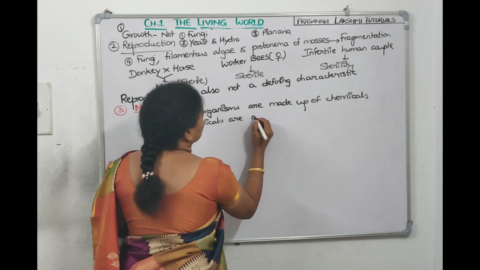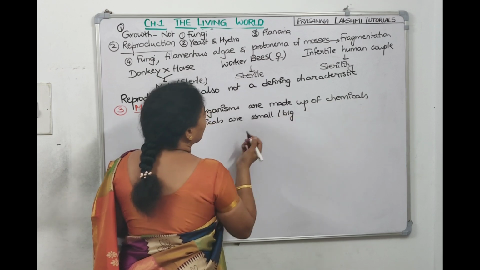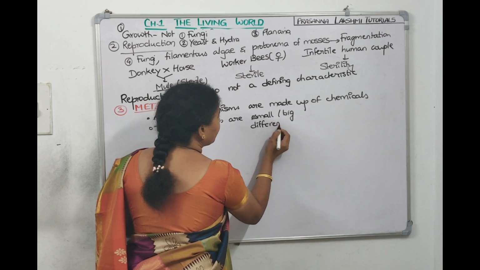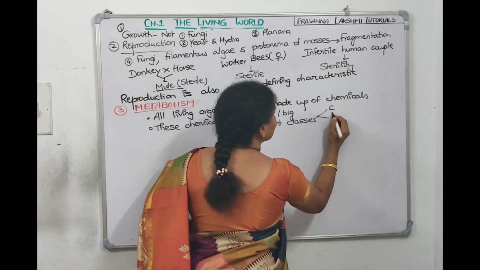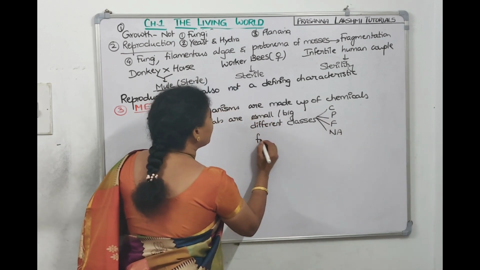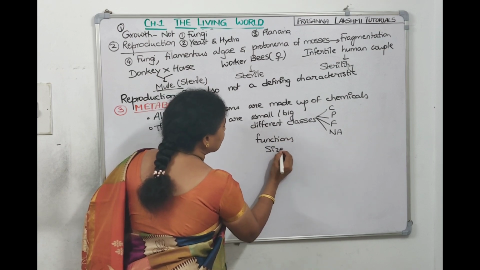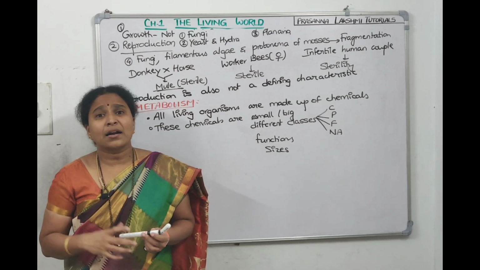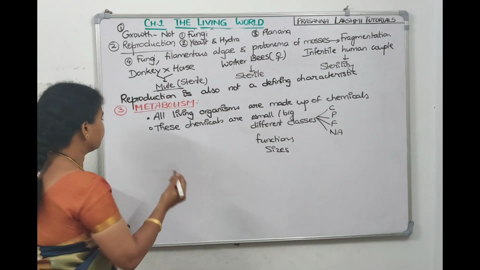What do you mean by different classes? They can be carbohydrates, proteins, fats, nucleic acids, and they can be of different functions and different sizes. And these chemicals are constantly being made and constantly being broken down.